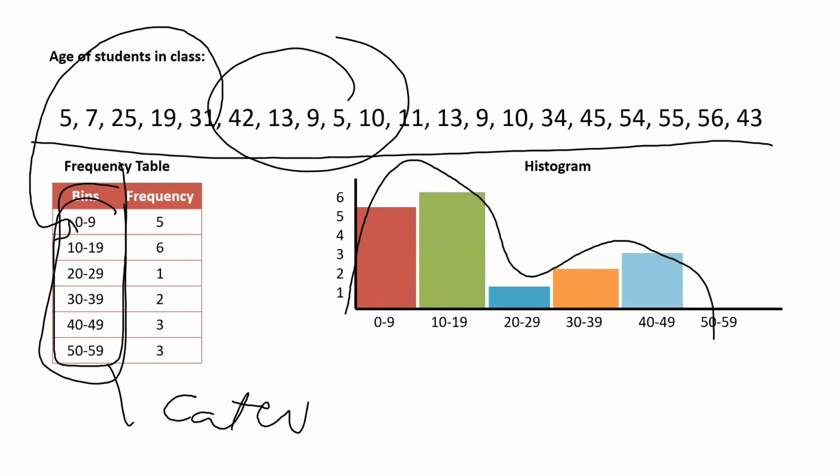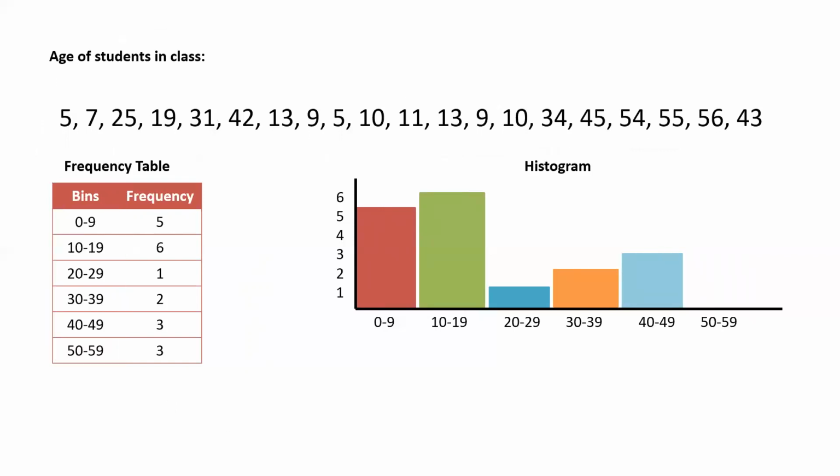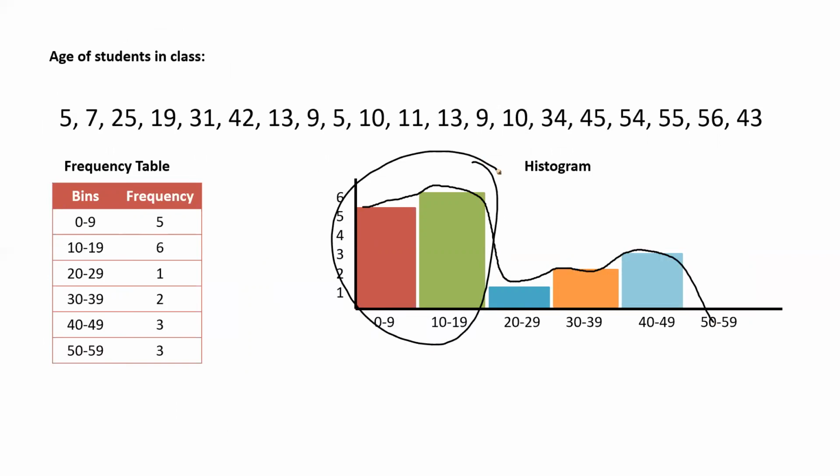That is helping me to understand how my data is distributed. If someone asks how the data is distributed, I can say that the majority of my students are at the lower age. And that is how you will be able to understand a histogram.